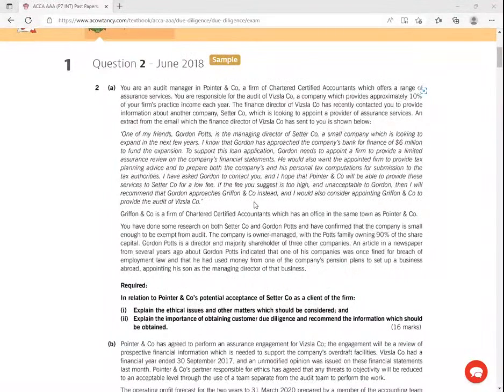And I would also consider appointing Griffon and the company to provide the audit of Whistler company. Remember, currently you are the auditor of Whistler company. I can see now my intimidation threat is getting worse and worse. My 10% revenue is going to disappear very soon. So Griffon and the company is a firm of CCA, which has an office in the same town as Pointer and the company. Now these guys are even messing up my day. They're messing up my everything.